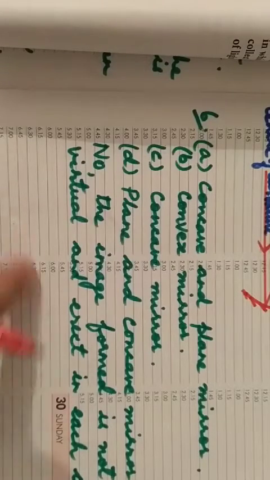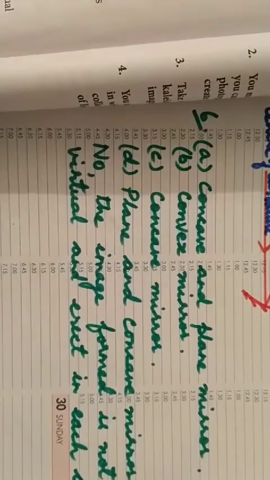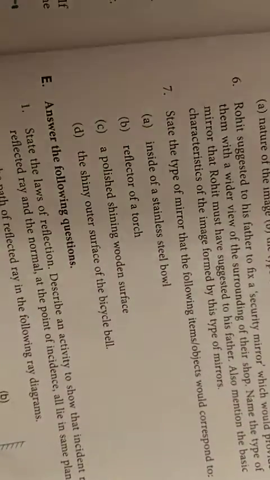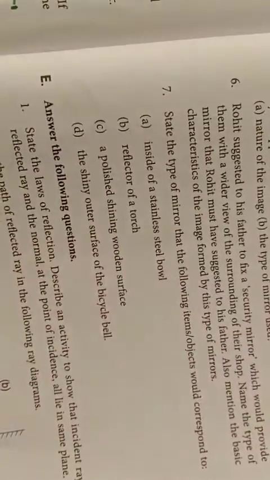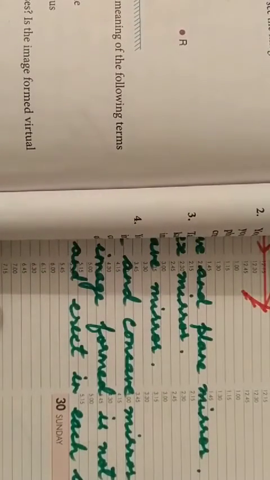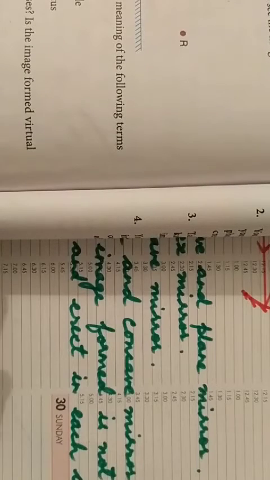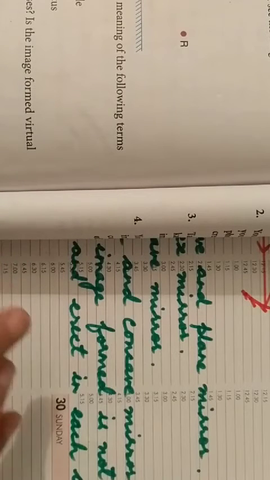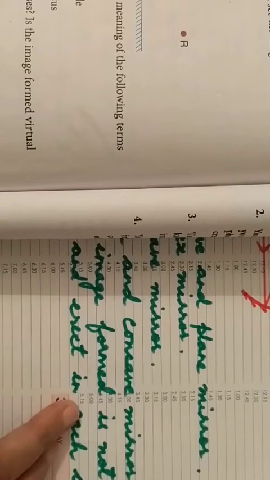So that's all, children. The chapter is completed. That is the question answers part. Part A, B, C, D, everything is completed. Now, children, you have to do part D and E. A, B, C you have already done in your notebook. So now you do part D and E in your notebook. Okay, and from our next class we will start a new chapter. Okay, children.